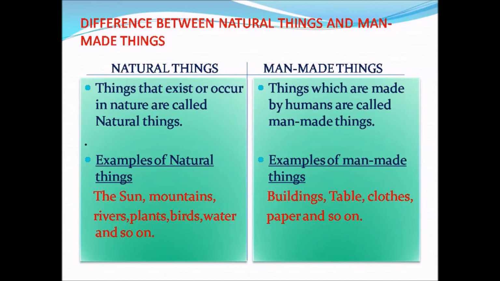What are man-made things, students? Things which are made by humans, that means which are made by us, are called man-made things. Examples: buildings, table, clothes, TV, paper, fridge, everything. These are all man-made things.